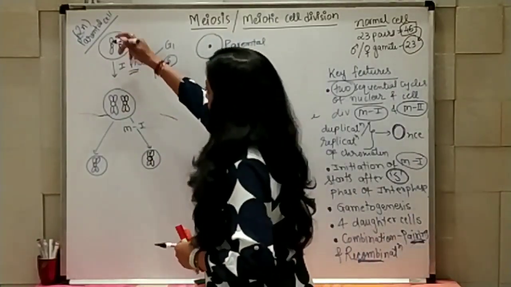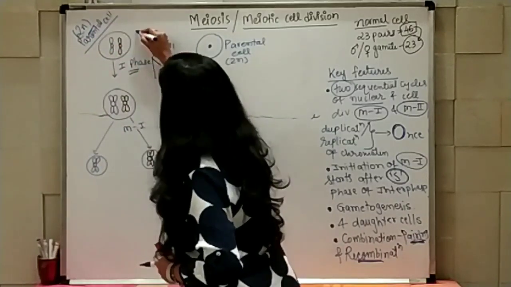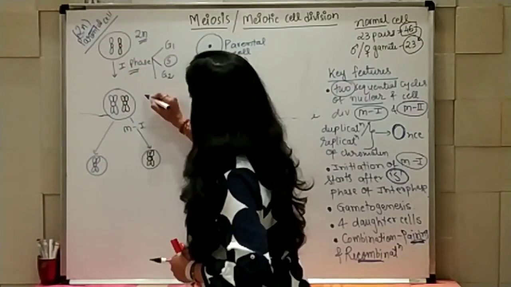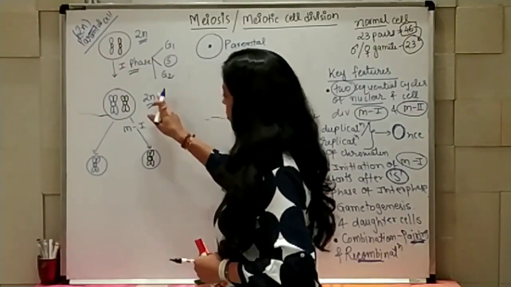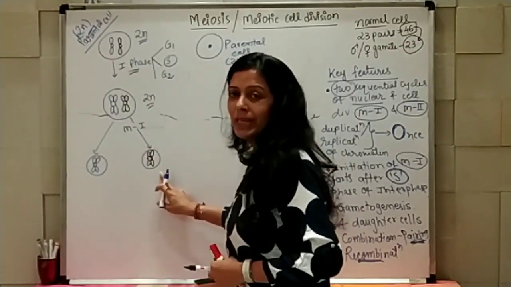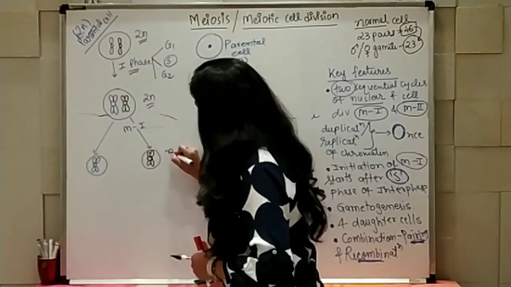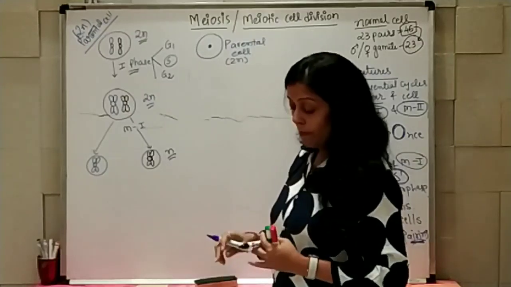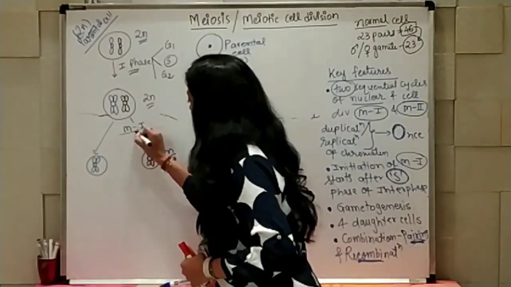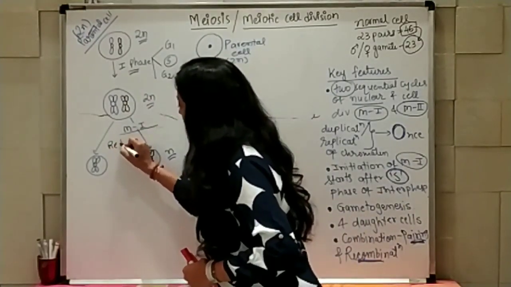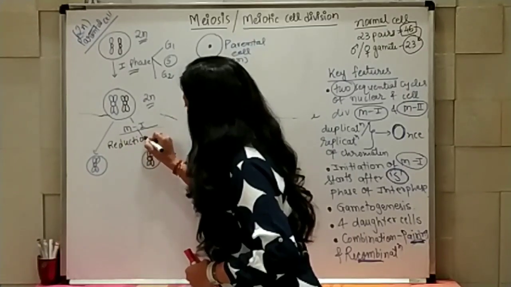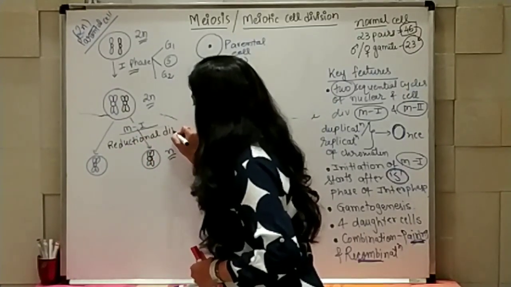So here it was 2n. Let me write here. Here also it is 2n. Now from 2n here you are going to have only a single chromosome, so this will become n. So meiotic 1 division is actually known as reductional division.